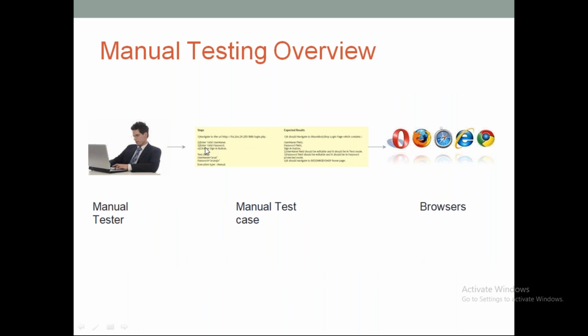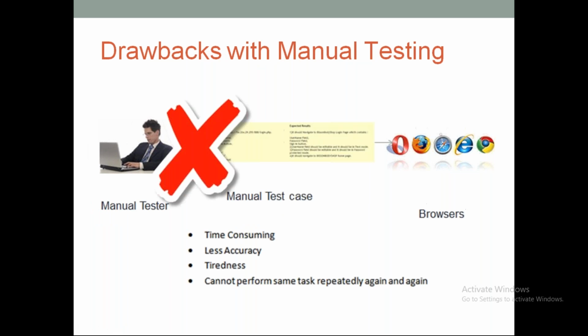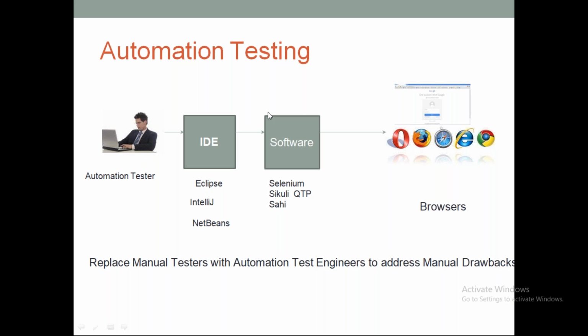Instead of a manual tester reading this test case, writing the test case, and also executing it on the application, we are going to ask software to do that instead of us doing it. The benefit we get is that we can quickly automate, quickly test our application, and get our testing feedback very quickly and very easily, without depending on any manual resources. That is the benefit that we are going to get.